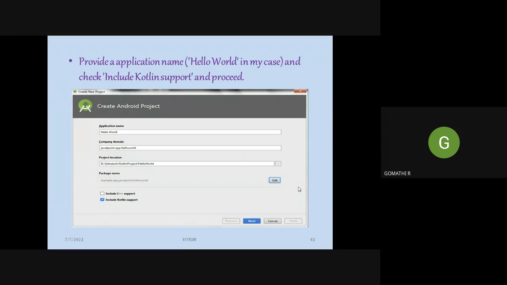After clicking new project, you will be moving to the next screen, which asks you to enter the application name, company domain, and project location. So we enter all these details. In this case, they have entered the application name as Hello World. And here you have to tick include Kotlin support, because in Android Studio we can develop Android apps using Java or C++, any language. Here we are going to develop using Kotlin. So we tick include Kotlin support at the bottom of the screen, and then we go to the next screen.